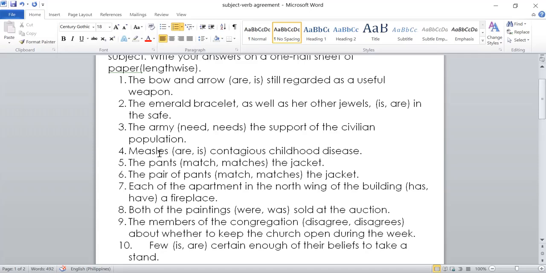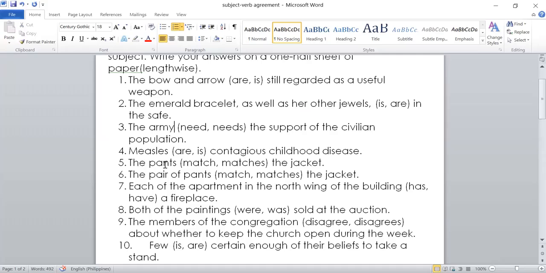For number 4, measles is or are a contagious childhood disease. There are some nouns that end in S but have singular meanings. For example, here is measles. Measles ends in S, but the meaning is singular. Same with statistics, physics, and the rest. So it's singular: is.